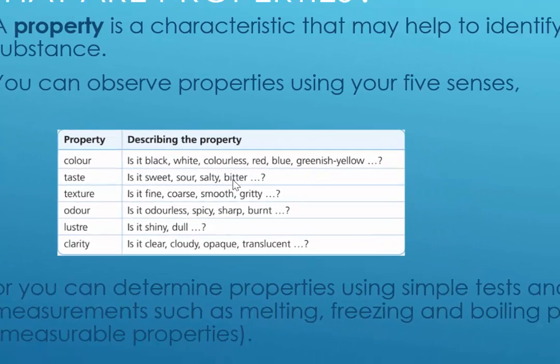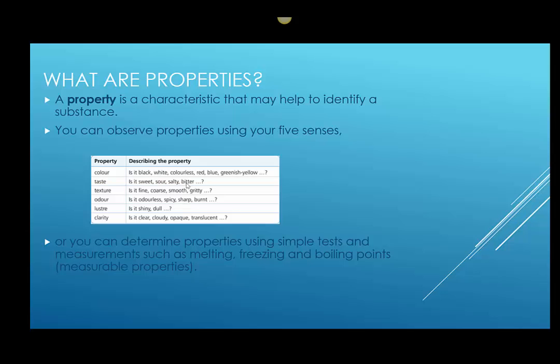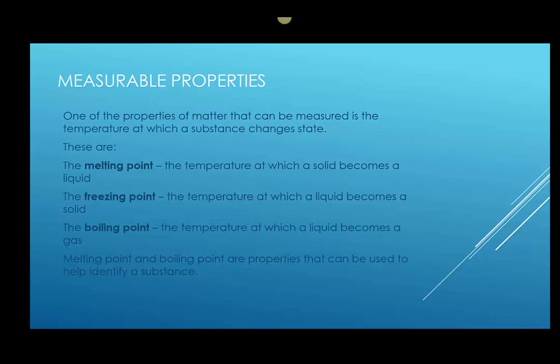Okay, the measurable properties then are those properties found using simple tests and measurements, again, such as temperature, when it melts, when it freezes, when it boils. One of the properties that can be measured is the temperature at which a substance changes state. A change of state is going from a solid to a liquid, or a liquid to a gas, or gas back to a liquid. Those are state changes. These measurable properties are your melting point, the temperature at which a solid becomes a liquid, the freezing point, the temperature at which a liquid becomes a solid, and the boiling point, the temperature at which a liquid becomes a gas.